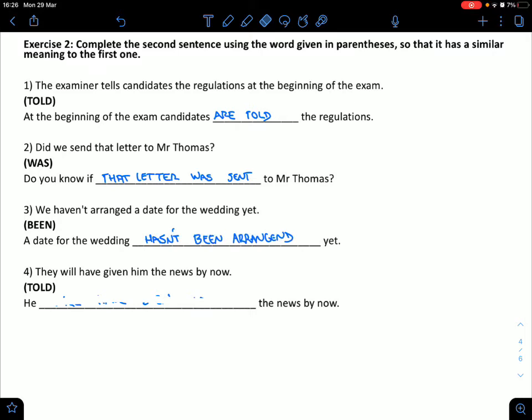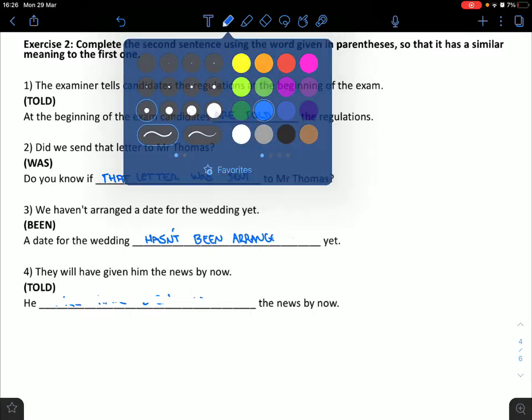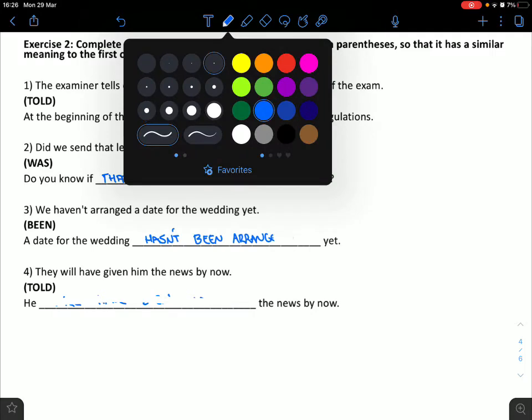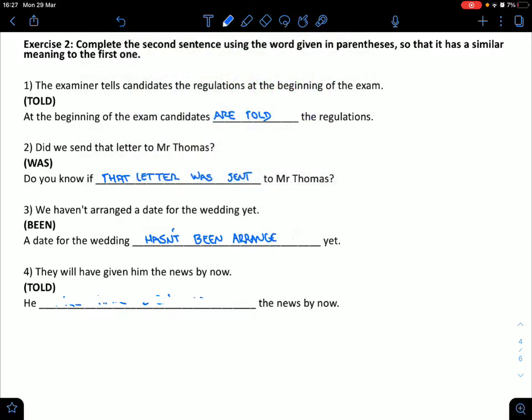It's a little mistake here as well. Arranged is not written that way. Oh, sorry, my bad. It's written like this. Oh, sorry. Once again, making the same mistake. There we go. Arranged. A date for the wedding hasn't been arranged yet.